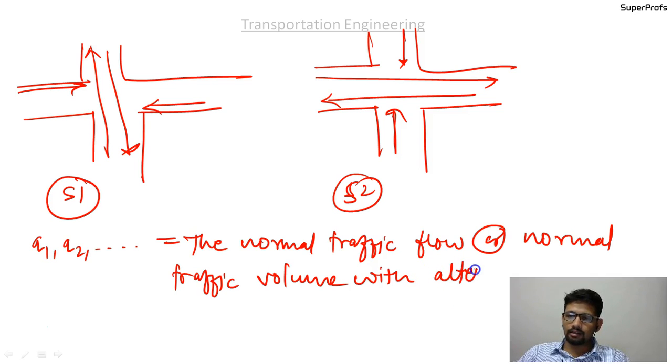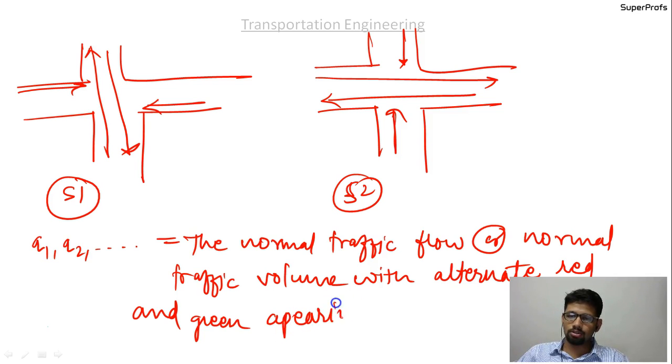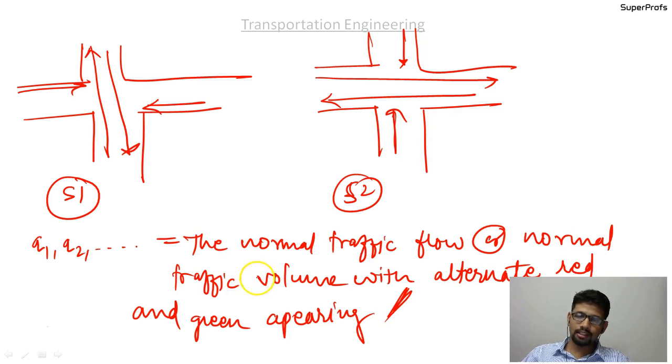So you understand the difference. You put signals over here, and in the previous case for saturated traffic flow, you did not have any signals.